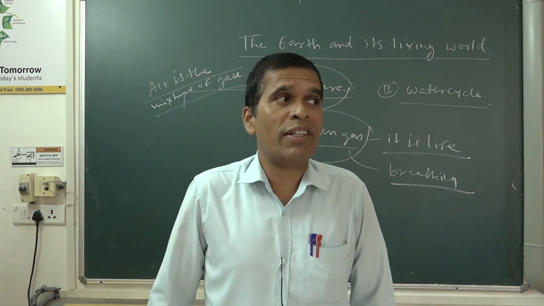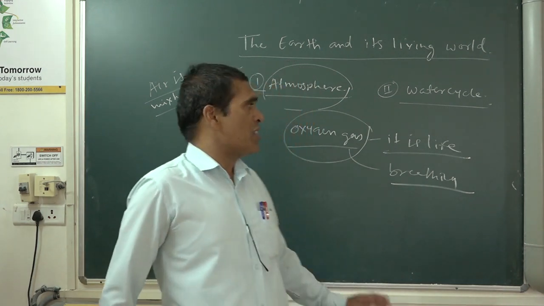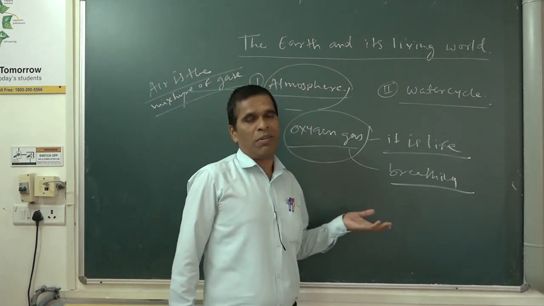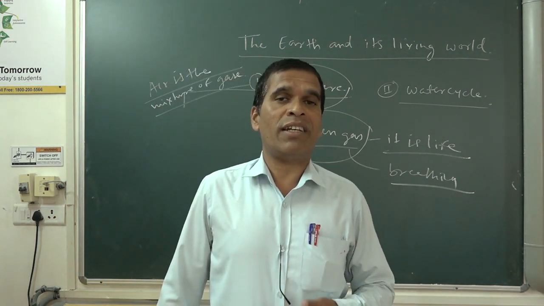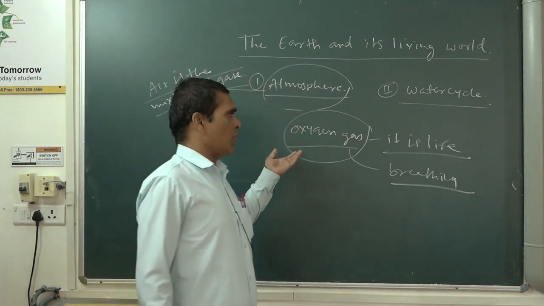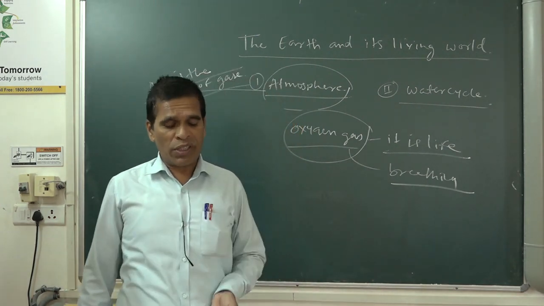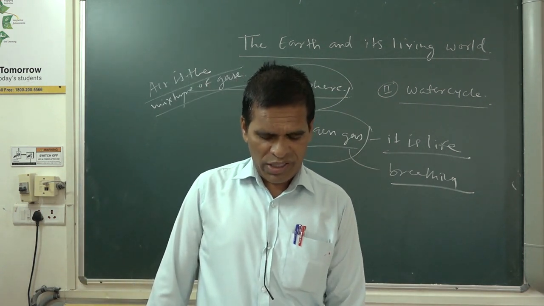But how do we get the energy? That digested food is decomposed by the oxygen, and then the energy is released and we get it. That's why oxygen is very, very important for your survival. Your existence depends only on oxygen.